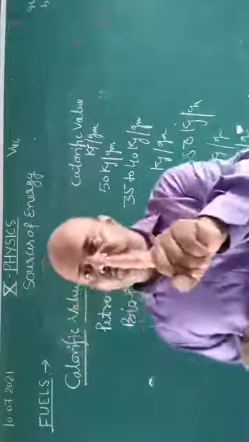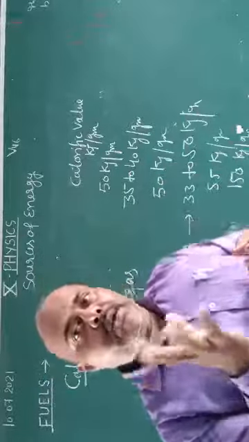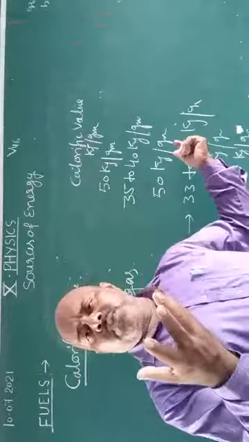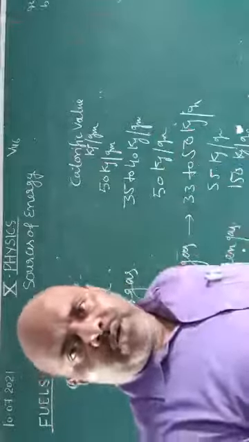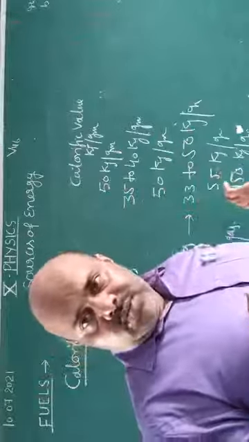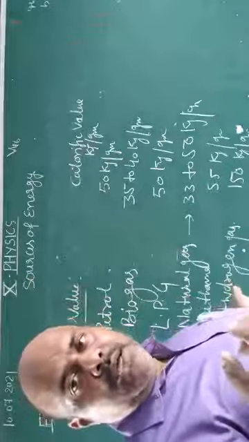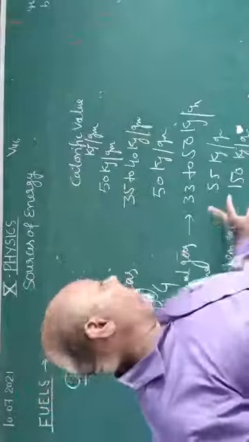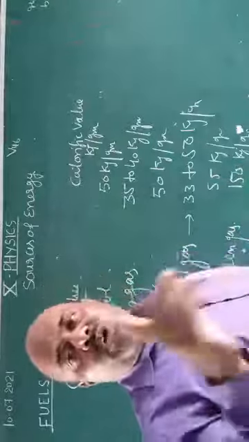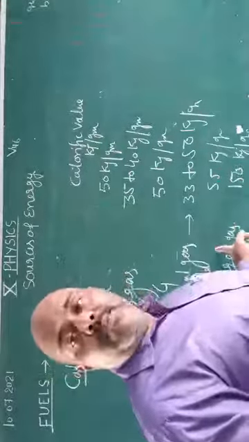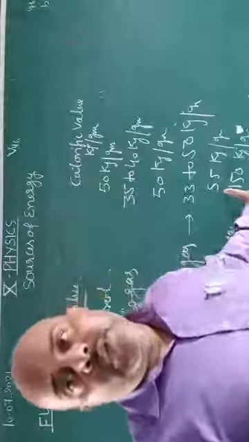So you will get one very short answer question: what does it mean? Now you will define it. It means that when 1 gram, or the unit mass, of this fuel is burned completely, it produces the given amount of heat energy. Whichever fuel you take, you can define it. Just like here, if methane gas has a calorific value of 55 kilojoule per gram, you will define it: when 1 gram, or the unit mass, of methane gas fuel is burned completely, it produces 55 kJ of heat energy. Okay.